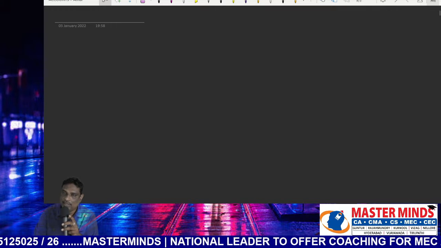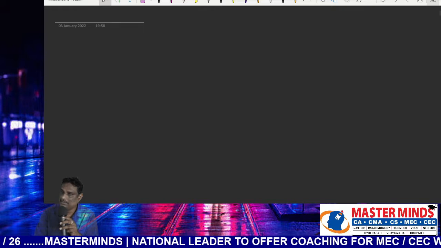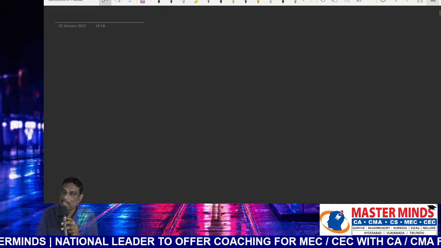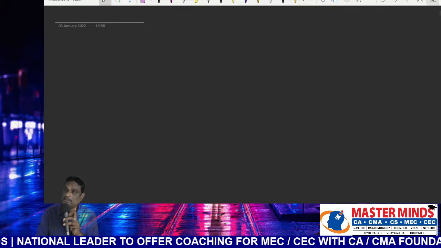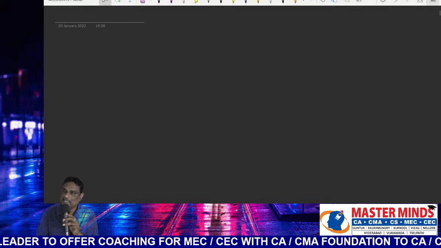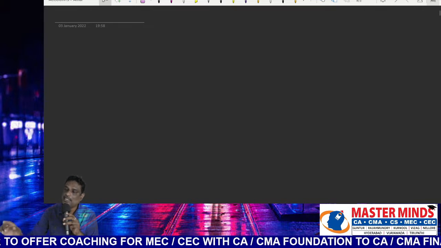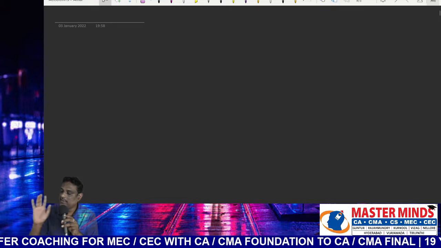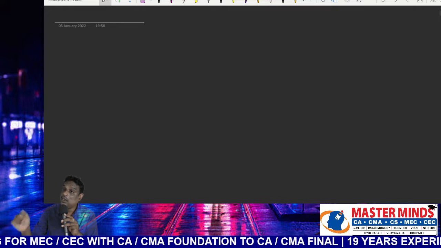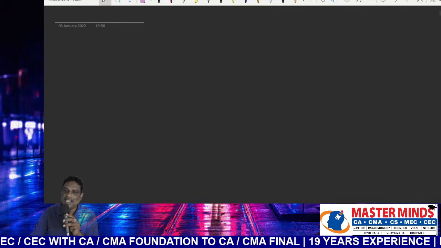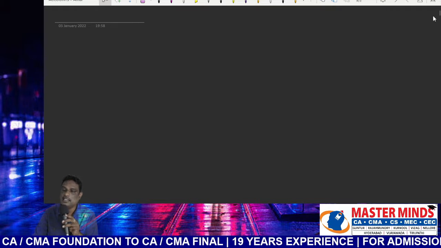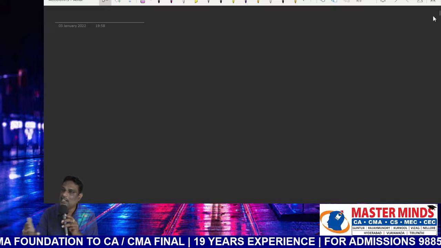Section 6 is classified into 4 parts. Part 1, residential status of individual. Part 2, residential status of HUF. Part 3, residential status of companies. Part 4, residential status of all other persons. Here is one important observation: all Indian companies and all local authorities are always treated as residents in India. We need not ascertain the residential status for an Indian company or the local authorities.